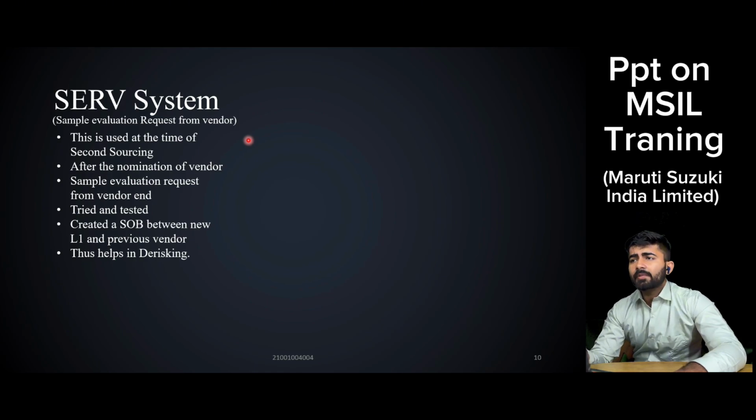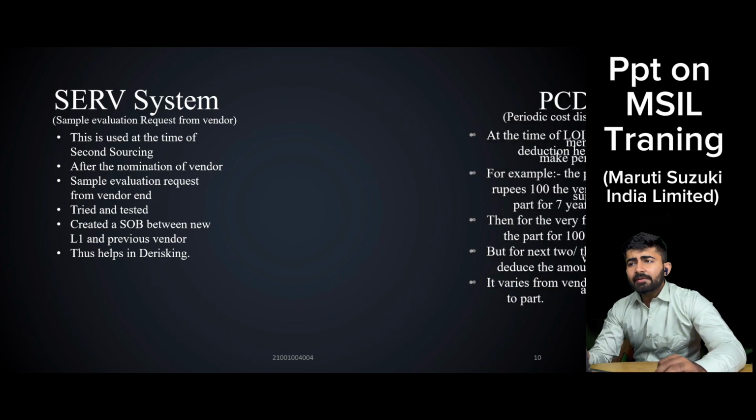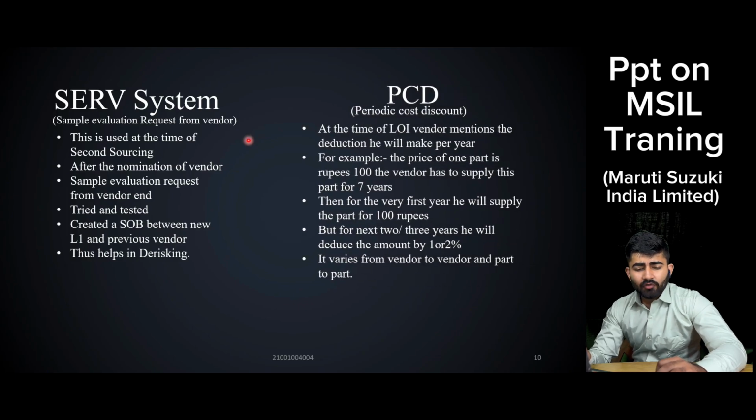Now coming to the next topic, that is known as PCD. PCD means periodic cost discount. At the time of LOI, the vendor clearly provides the information on what he will provide. For example, the part price is 100 rupees. The vendor will provide the PCD deduction for the upcoming 3 years, 1%, 1%, 1%. For example, the part price of any part for the first year is 100 rupees.